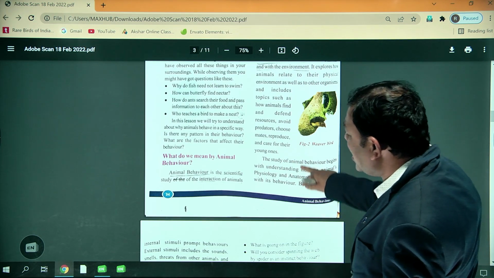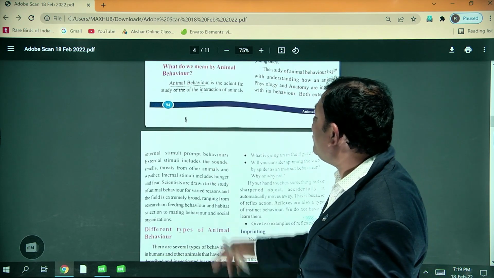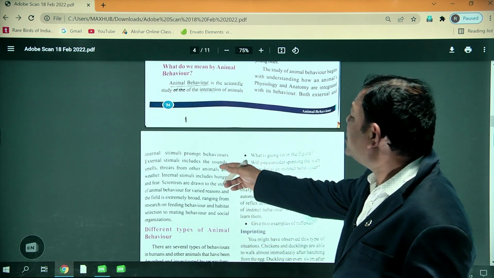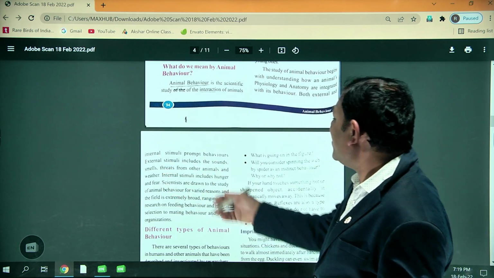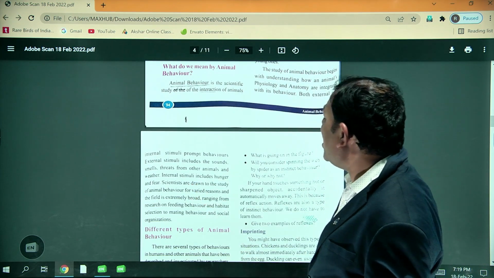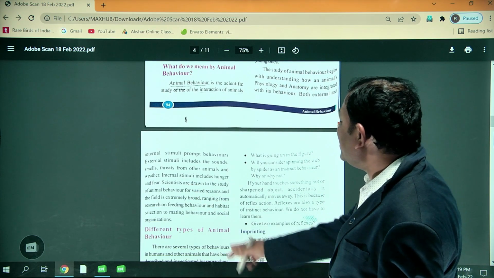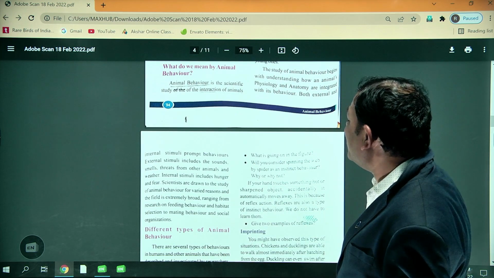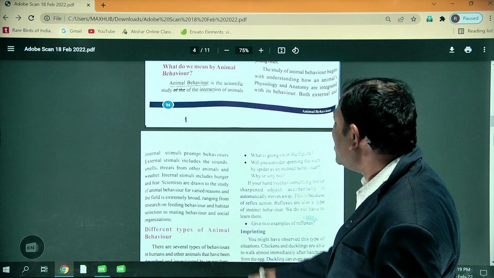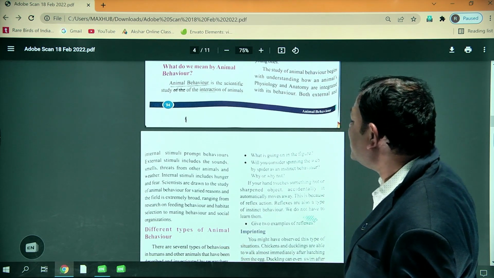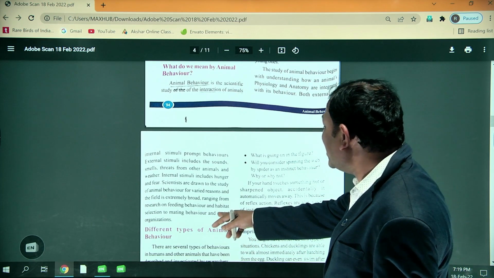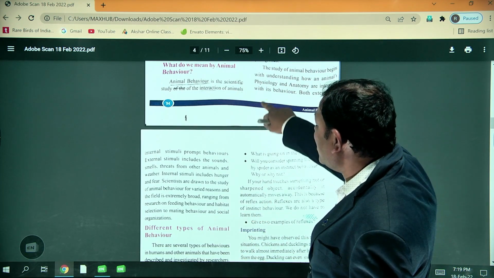Both external and internal stimuli promote animal behavior. External stimuli include sound, smell, threats from other animals and weather. Internal stimuli include hunger and fear. Scientists are drawn to the study of animal behavior for varied reasons, and the field is extremely broad, ranging from research on feeding behavior and habitat selection to mating behavior and social organization.